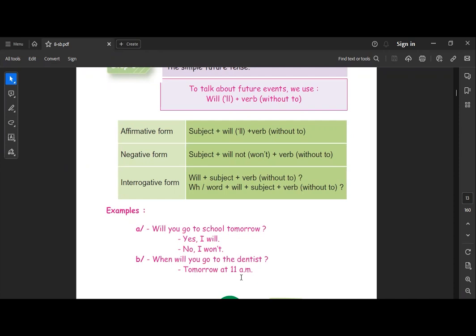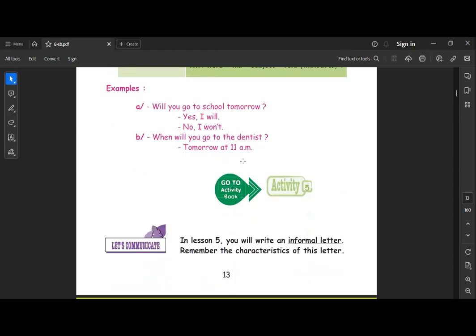If I have an auxiliary, the ordinary auxiliary, meaning will, do or did, or have or the verb to be, all of these are called yes or no questions. But if I have a WH question word, like we remembered from the first lesson, everything changes and it becomes a WH question. Okay, here I have when will you go to the dentist tomorrow? So tomorrow at 11 a.m. Since the answer isn't yes or no, we give more details. Okay, this is what we have seen last time.